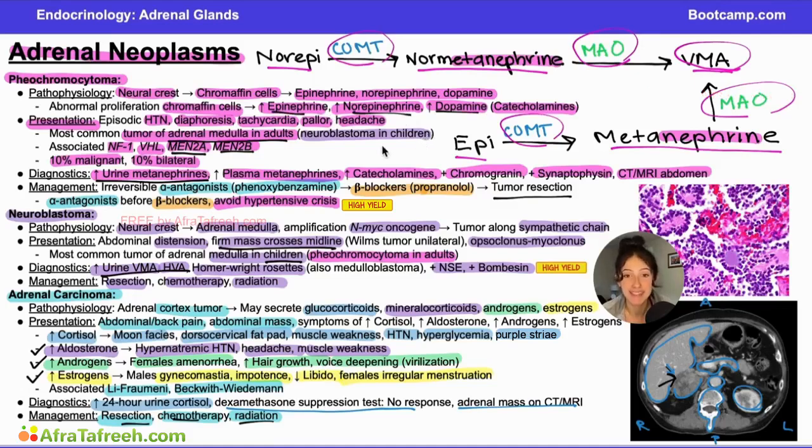Then the question asks us, what is the mechanism of action of the medication indicated to treat this patient's current symptoms? Well, we know that we want to give our alpha antagonist before our beta blocker, so the mechanism of action would be an alpha antagonist, and it would be something like phenoxybenzamine. That's all I have for you on adrenal neoplasms.